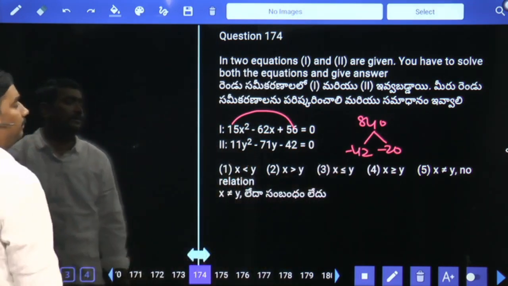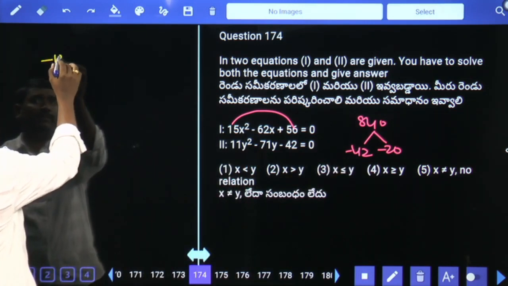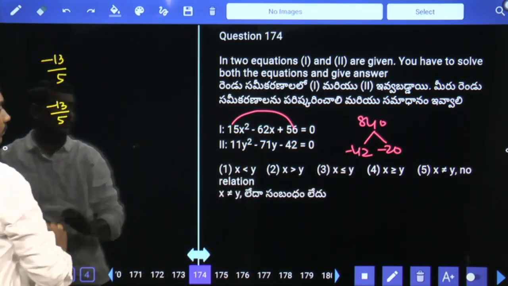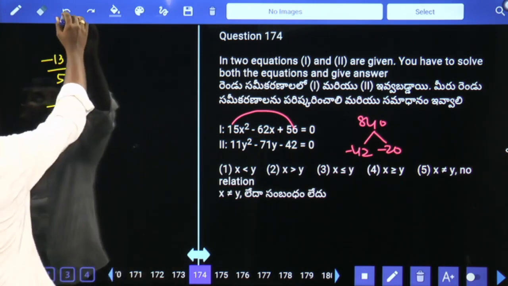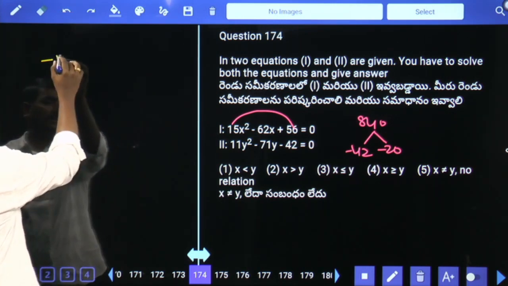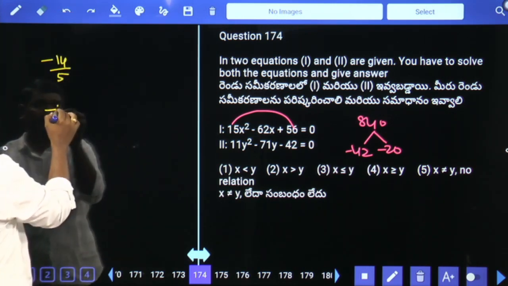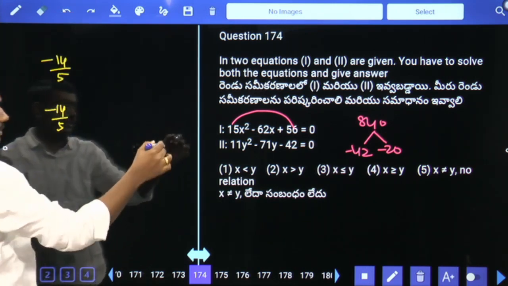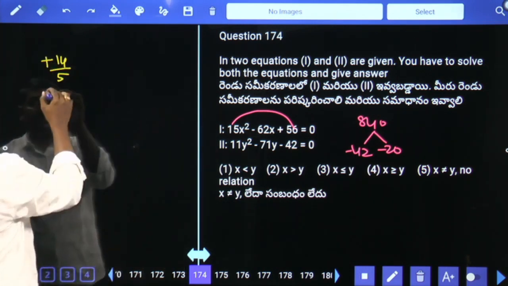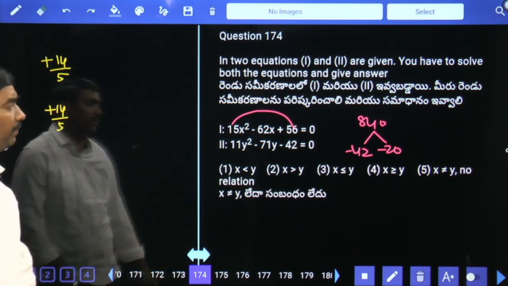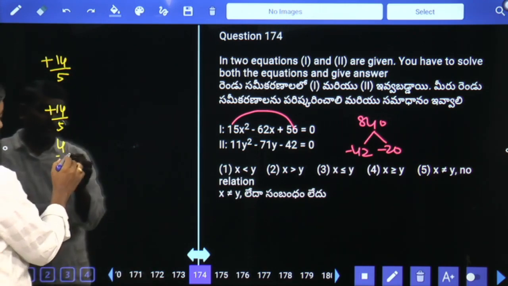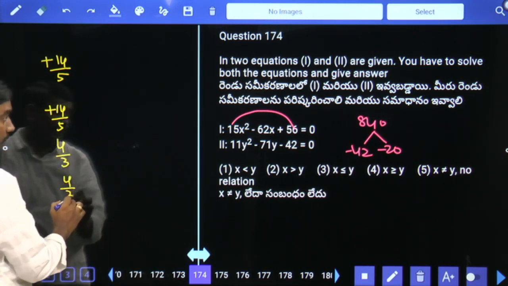42 by 15 minus 13 by 5. Sorry, minus 14 by 5, not 13. Why? Because 42 means 3 14 times, 3 5 times. Initially minus means finally plus 14 by 15. So 20 by 15 means 5 4 times, 5 3 times, 4 by 3, the x values.